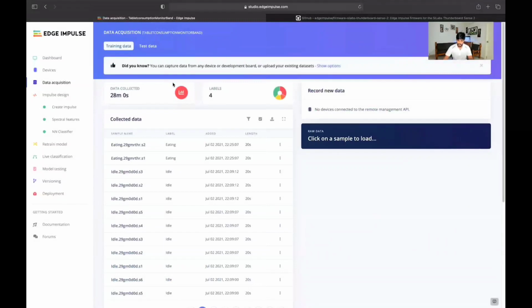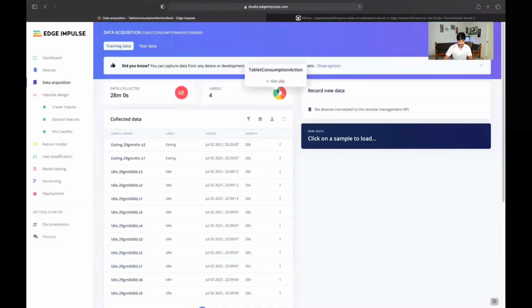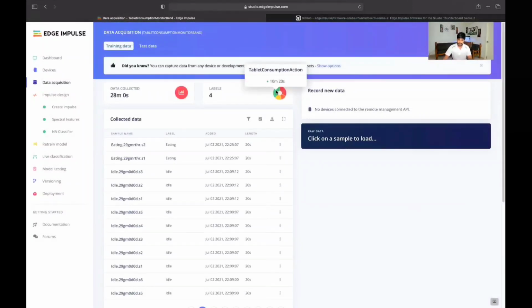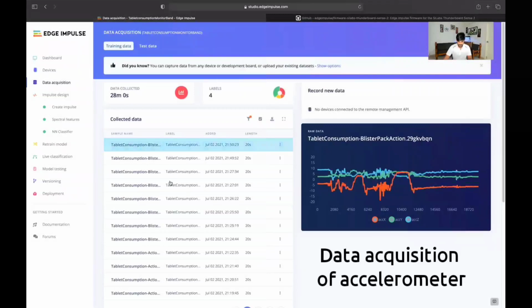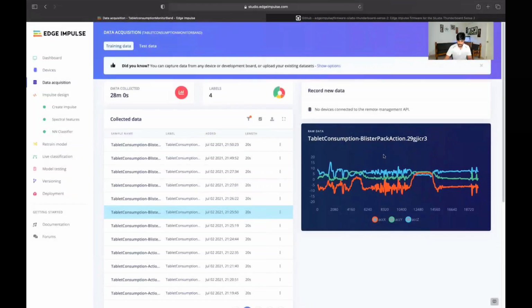I have connected my Silicon Labs Thunderboard Sense 2 board to my Edge Impulse account, and here in the data acquisition, I have recorded tablet consumption actions, and also drinking water, eating actions, and idle actions. The tablet consumption will be of two types. One will be just opening the bottle or a snippet. So you could see all the data collected here. This is what the accelerometer data looks like for tablet consumption.